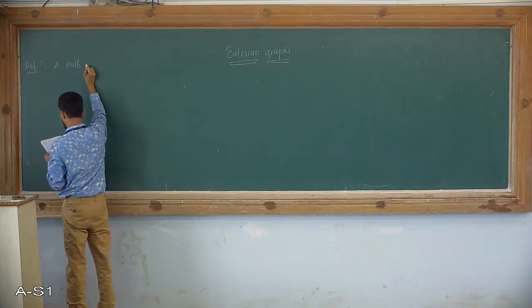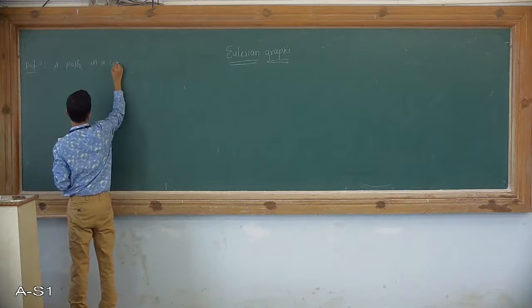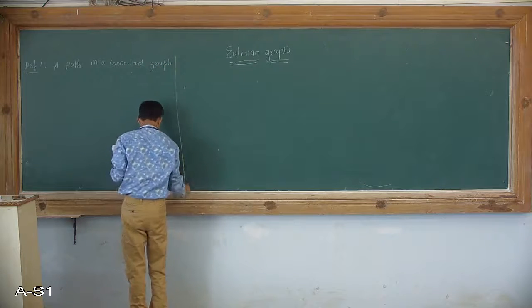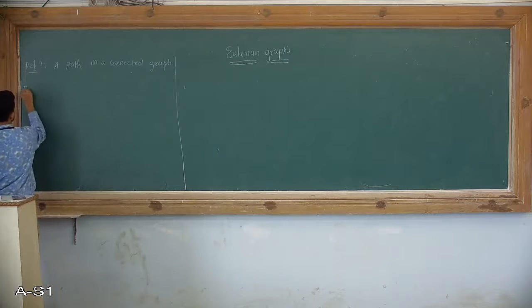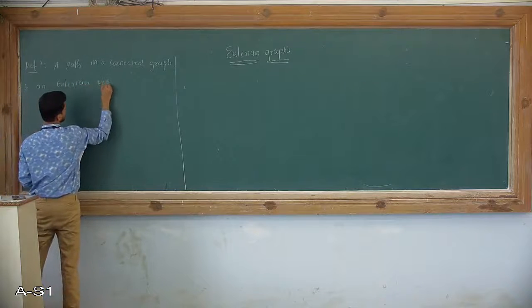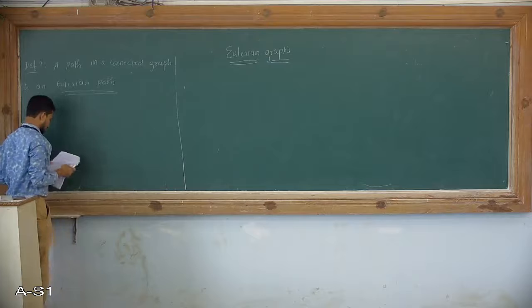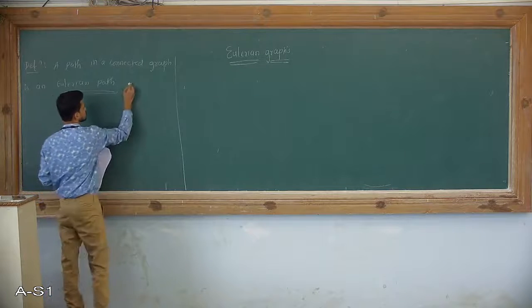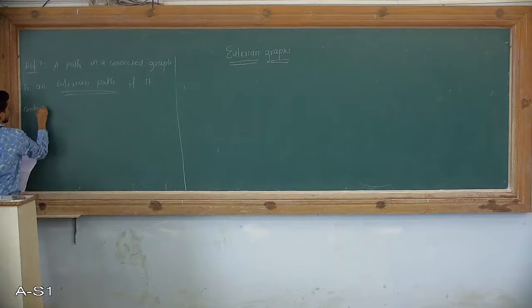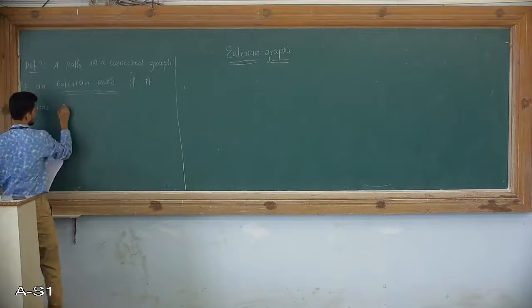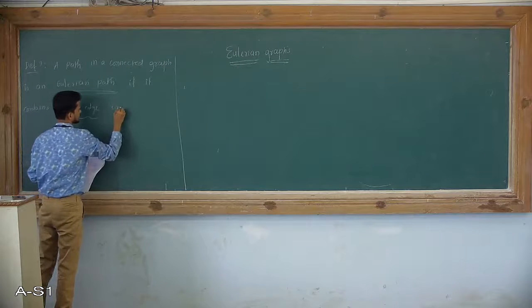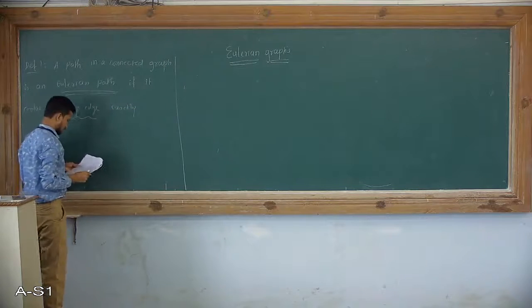A path in a connected graph is an Eulerian path if it contains every edge exactly once.